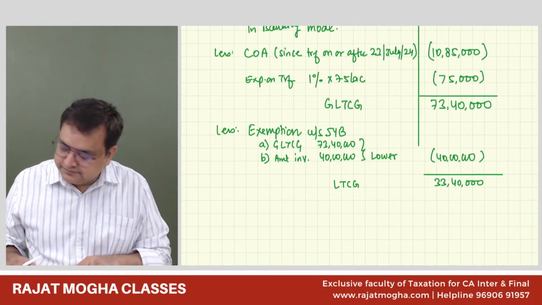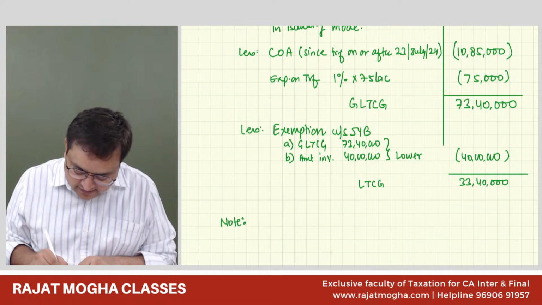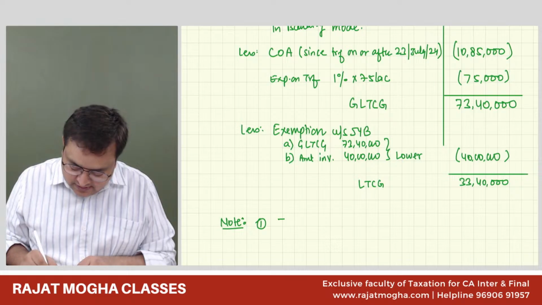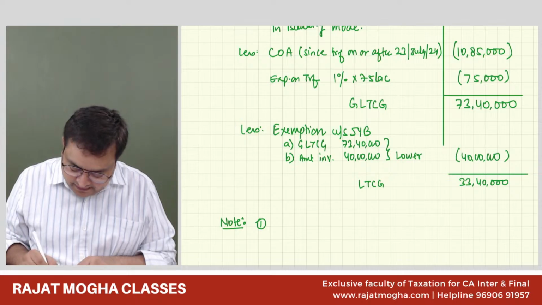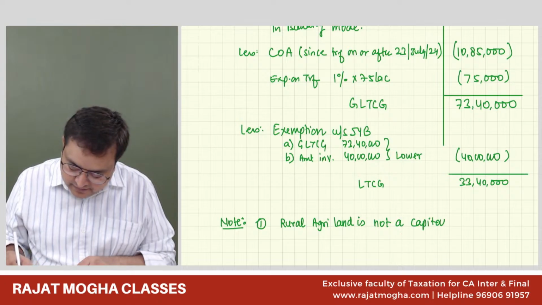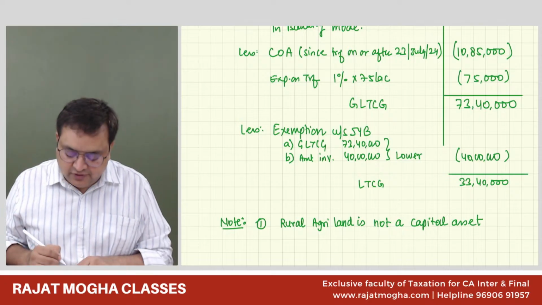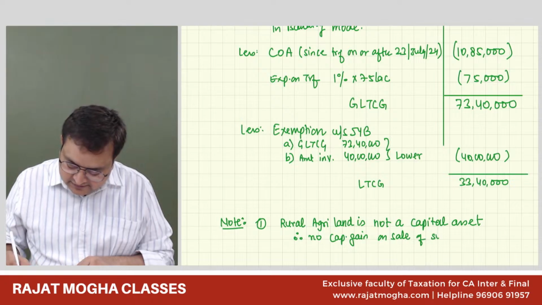Note. Please write a note. Number one, rural agricultural land is not a capital asset. Therefore, no capital gain on sale of such land.